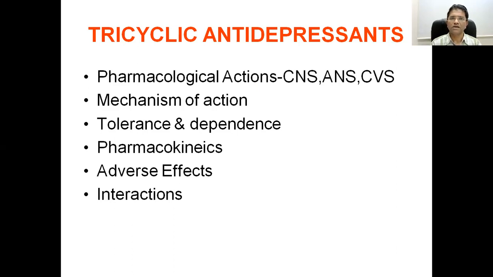So they are the drugs which block the 5-hydroxytryptamine and noradrenaline transporter in the neuronal membrane. As the level slowly increases in the synaptic cleft, after a few weeks, at least 3 to 4 weeks, the patient slowly shows improvement in the signs and symptoms of depression.